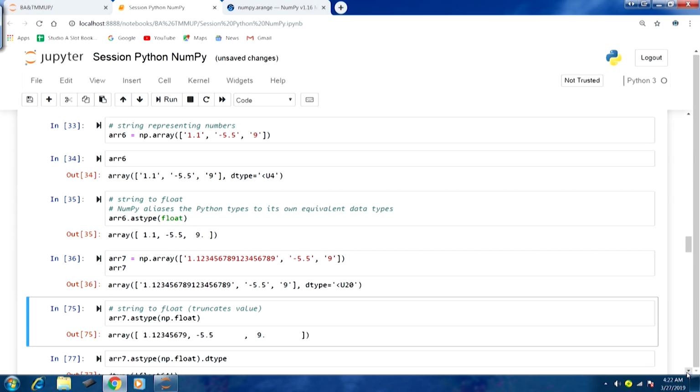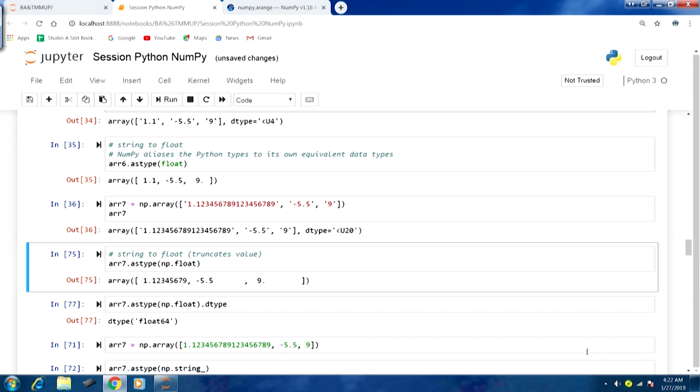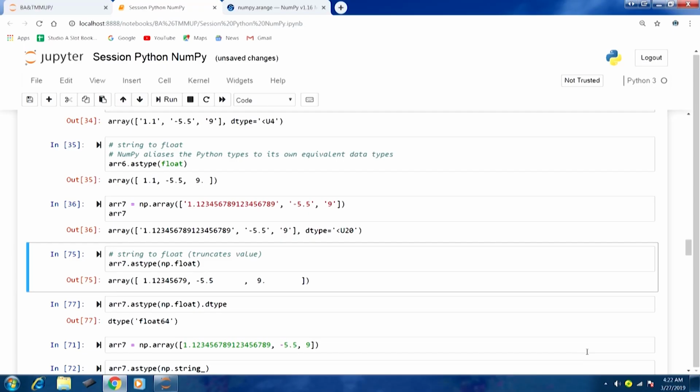Depending on the way the string values are initialized, that much fixed storage is going to be allocated, and that is reflected in the data type object as well. Now, let us convert this string array object that we have just created to float.